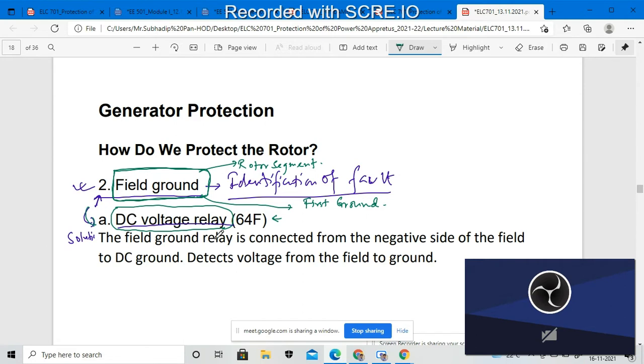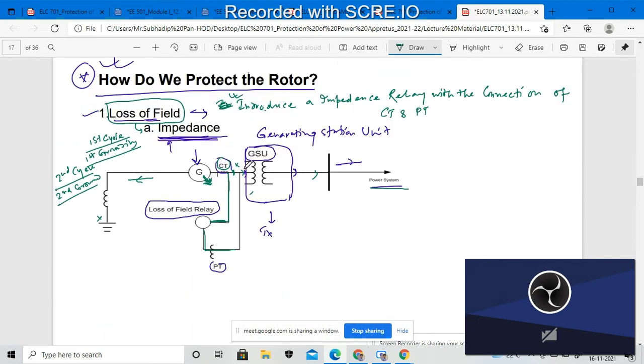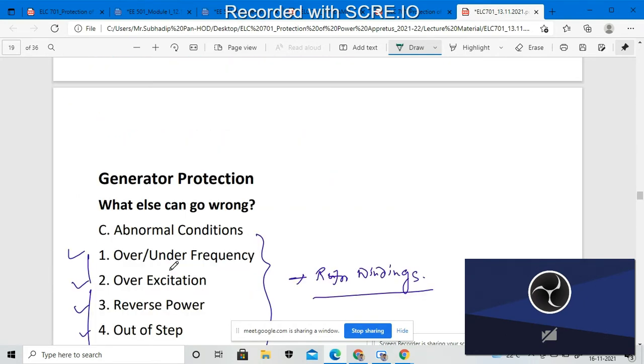If any such kind of voltage interruption or current interruption appears inside the rotor segment due to a huge amount of voltage, it may happen that there will be damage to the rotor segment. So we have connected the DC voltage relay in between the GSUs and the generating stations. Just like this we have to connect the DC voltage relay. The voltage relay will detect the voltages from the field to the ground.